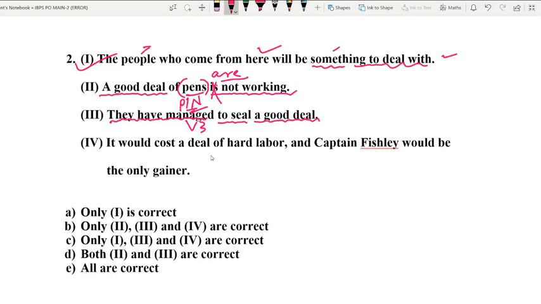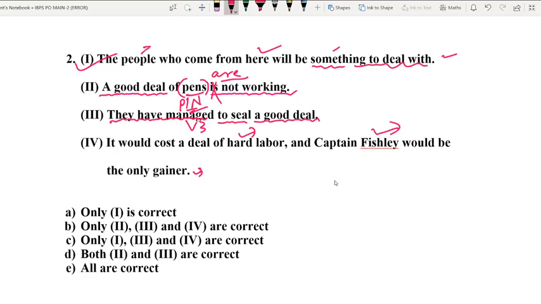It would cost a deal of hard labor. That means all that it requires is a bit of hard work. Captain Fishley would be the only gainer. And out of this hard work, one person is going to emerge victorious. Gainer. He is going to end up gaining a lot, and this person is Captain Fishley.